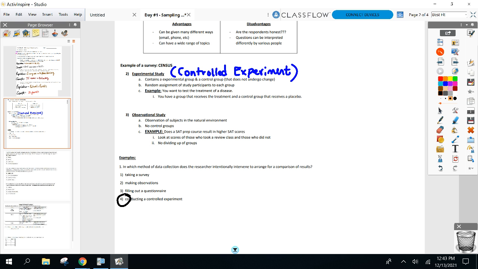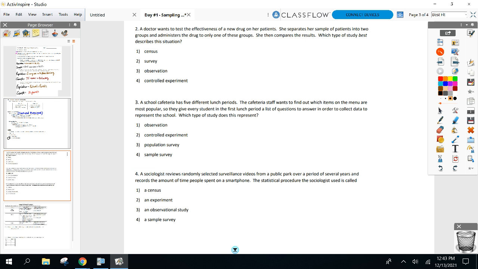In your groups right now, see what you can do with 2, 3, and 4. We'll get back in about a minute and a half. A doctor has the test because of a new drug on her patients. She separates her samples of patients into 2 groups and administers the drug to only one. She then compares the results. Which type of study best describes this situation? Controlled experiment. Yeah.